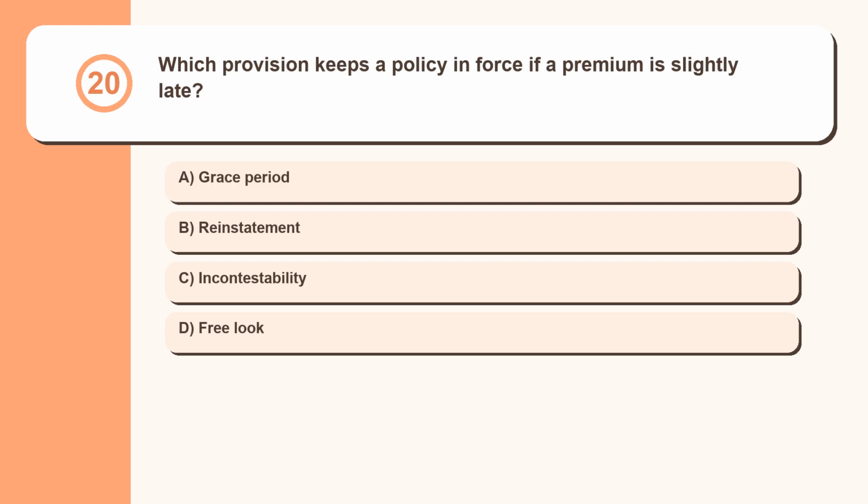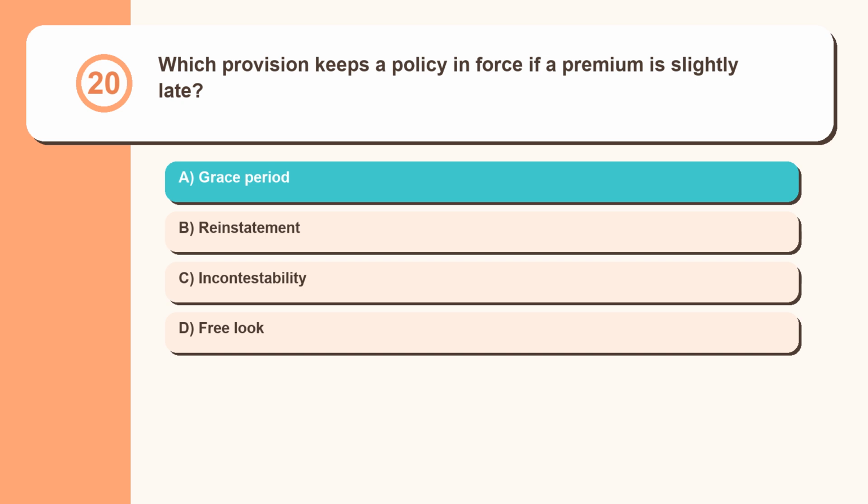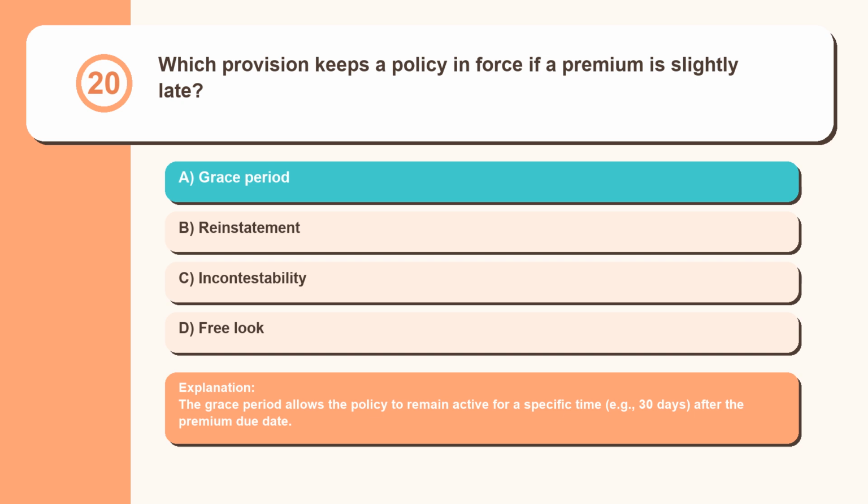Question 20. Which provision keeps a policy in force if a premium is slightly late? Grace period, reinstatement, incontestability, free look. The grace period allows the policy to remain active for a specific time, example 30 days, after the premium due date.